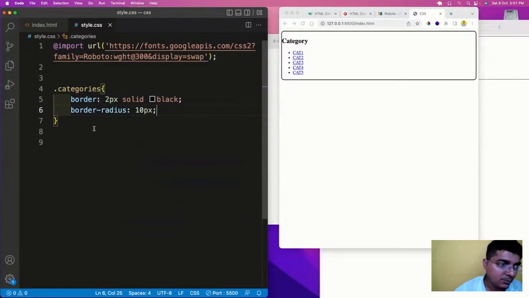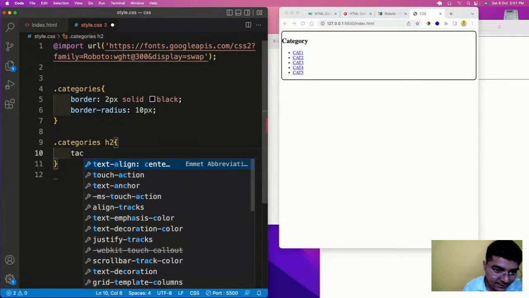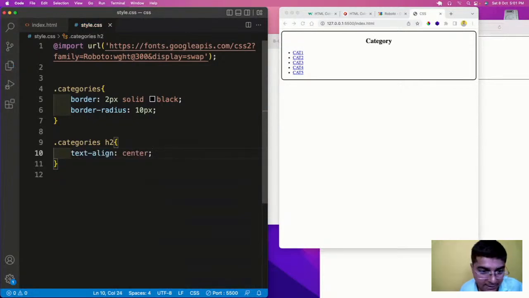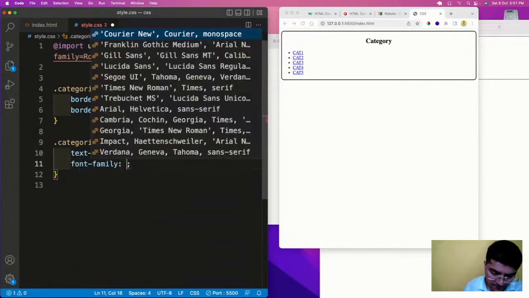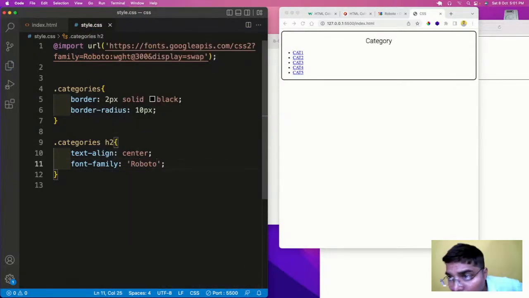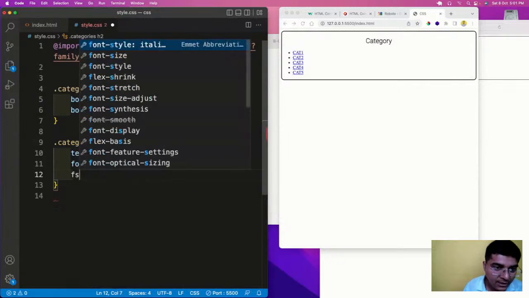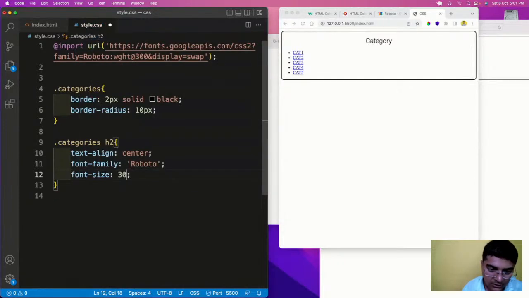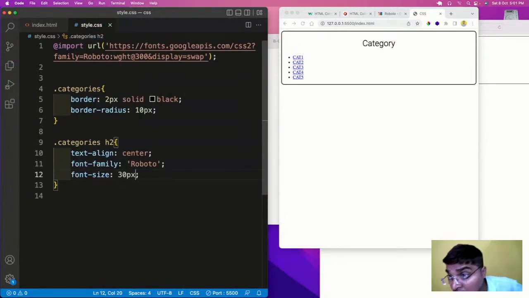So now let us pick up each and every item and do the styling part. After this, we will pick up the h2. In this h2, let us use the text align center. The category will come in the center, and let us give a font Roboto, and an increase in the font size of 30px.